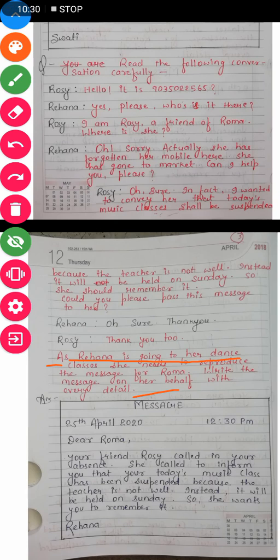So let us understand how this will be written. As I have told you the format of the message, first the word message is written in capital letters, then we write the date on the left hand side and time on the right hand side. That is clear. Now we will write the salutation. So whom are we addressing this message to? We are addressing it to Roma. So dear Roma, we have written.